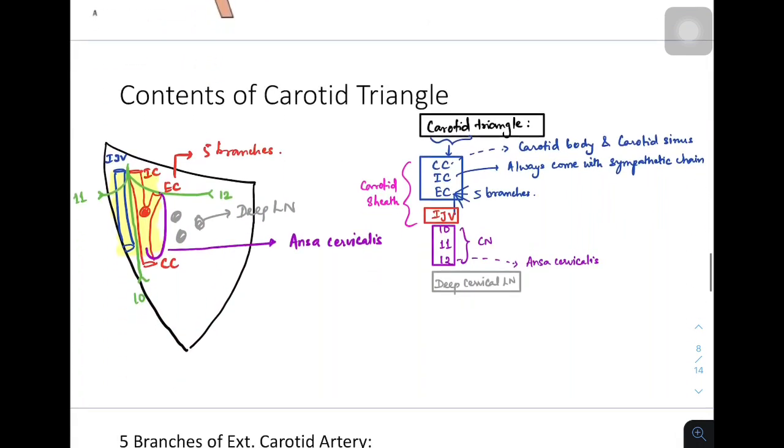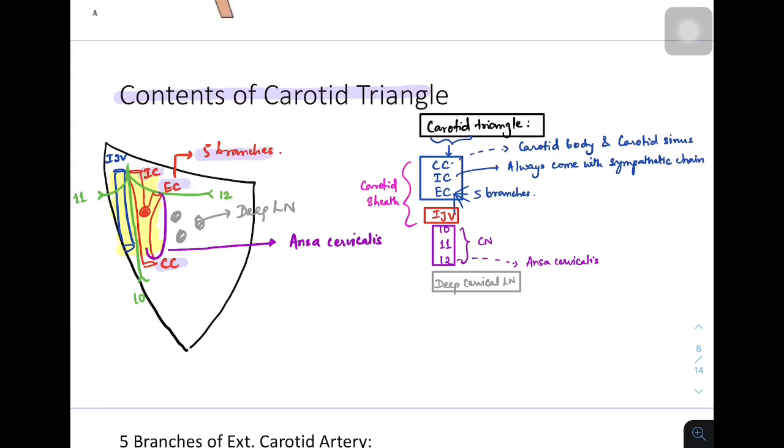Now coming to the contents of the carotid triangle. This also is a very complex image. I'll try to simplify it in my own schematic diagram. So first, coming to the schematic diagram, you can see, as I told earlier, the carotid triangle got its name because it contains all the three carotid arteries. So we have the common carotid, the internal carotid giving no branches in the neck region and continuing as such. Then we have the external carotid giving 5 branches.